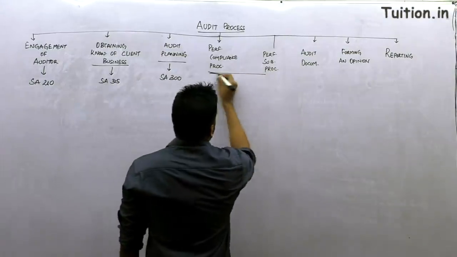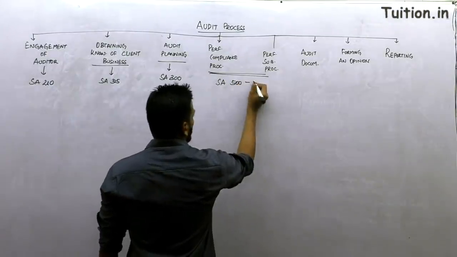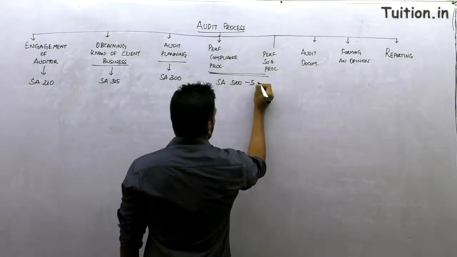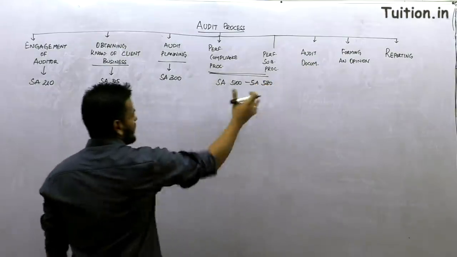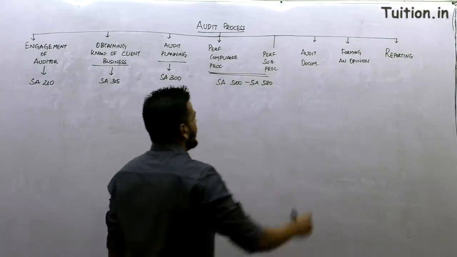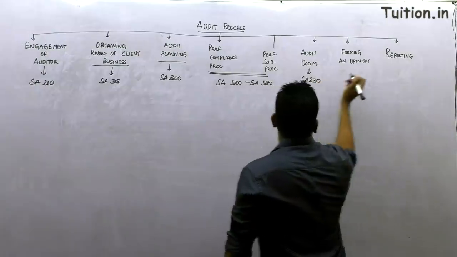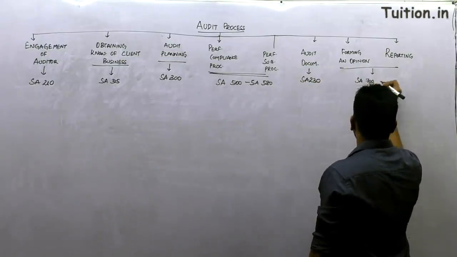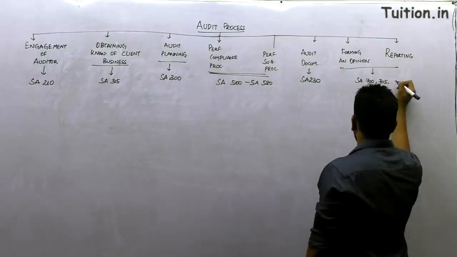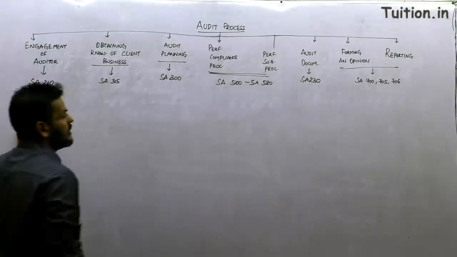And then we will discuss performance of compliance and substantive procedures, which are in the nature of standard number 500 to standard number 580, SA 580. So these are all the standards that will be coming there. And once again, back with standard number 230 on documentation. These are dealt with in the 700 series, standard number 700, 705 and 706. Let's see how quickly we can grab each of these.